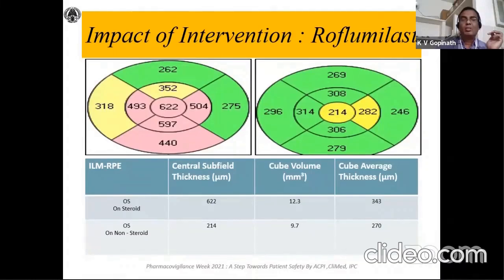When the steroid was removed, immediately the non-steroidal anti-inflammatory drug roflumilast was introduced, and the patient was kept in observation for 15 days as a washout period. The symptoms were maintained by replacing it with roflumilast, and we prescribed ipratropium bromide as a rescue medication, which the patient still needs. After 15 days, we observed that in the left eye, it came down to almost 270.